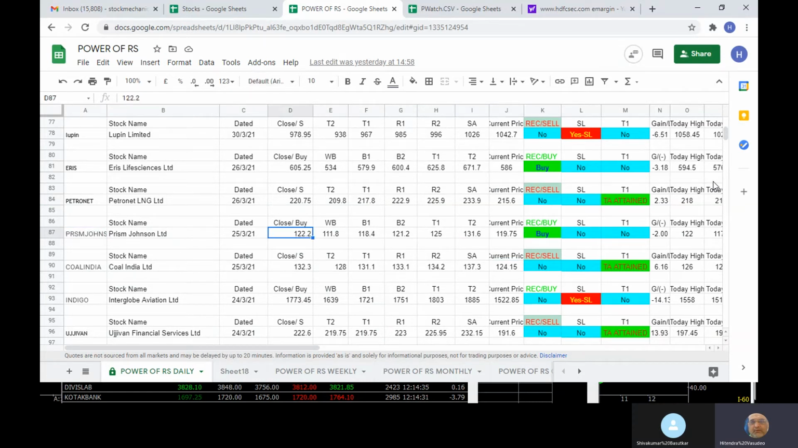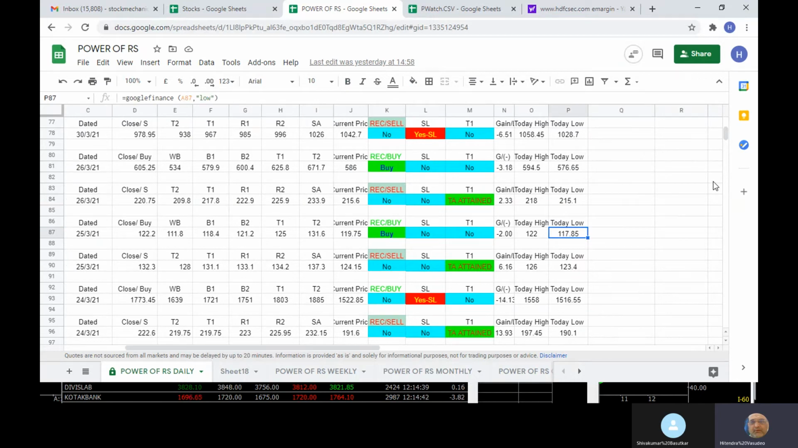Like say in this case, let's see Prism Johnson. Prism Johnson is at 117. Now in front of your eye, 111 is not violated. So for you it is a buy straight away. The current price is 117, and its buy one is there. So it is a buy.